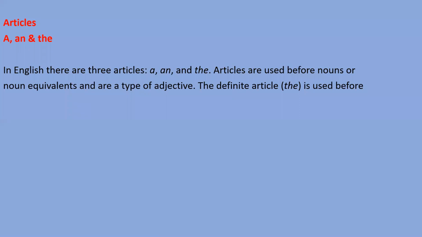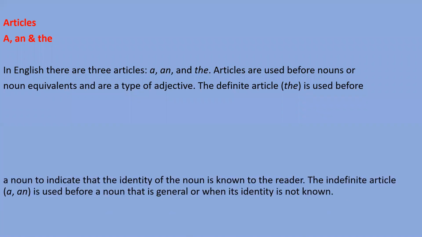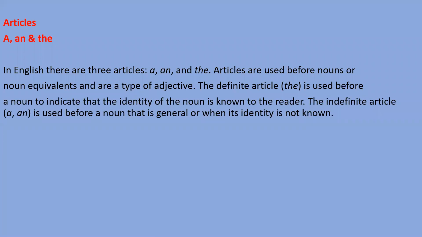The definite article the is used before a noun to indicate that the identity of the noun is known to the reader. An indefinite article, a or an, is used before a noun that is general or when its identity is not known, right? There are certain situations in which a noun takes no article. So in simple words, dear students, you can understand articles are a type of adjective, right?